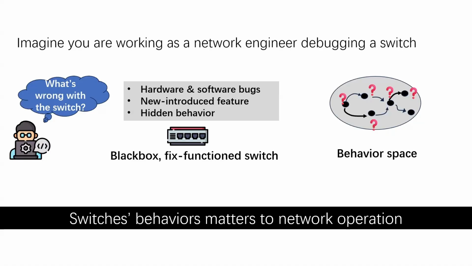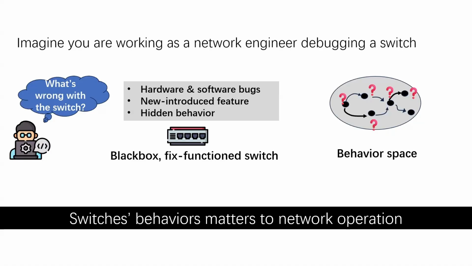The behavior space also grows rapidly with packets, rules, and feature interactions. A targeted experiment may explain one incident, but it does not provide a reusable account of how the device will behave after the configuration or firmware changes. This is a gap that motivates our work.